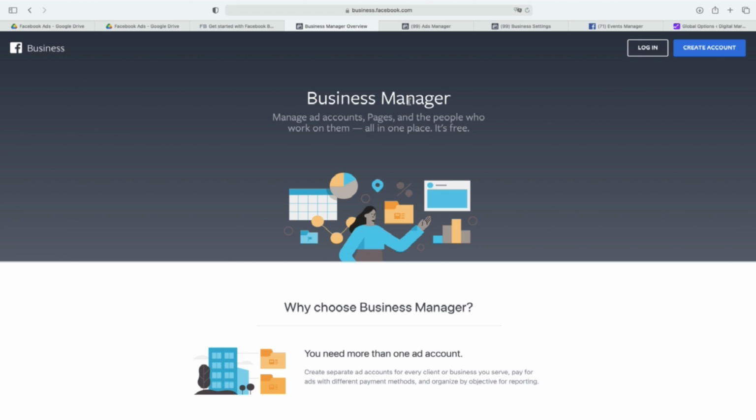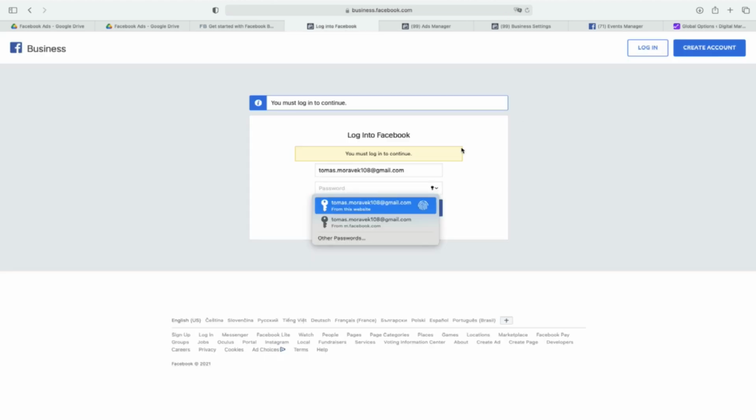To avoid all the confusion, so you don't use Business Suite, you need to use Business Manager. I highly recommend to log out and to go to business.facebook.com without login. Then you create account. So if you want to create account, you need to use your personal login to Facebook.